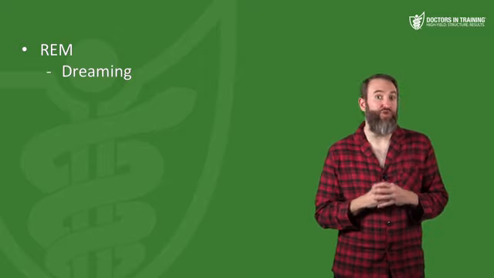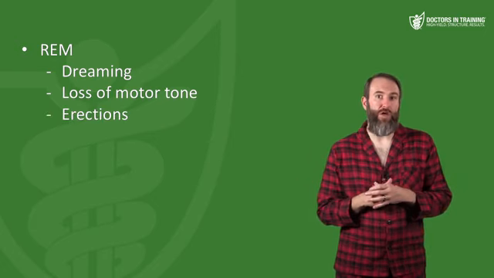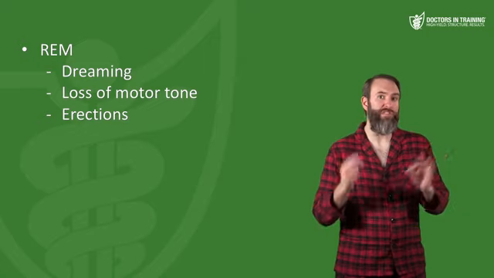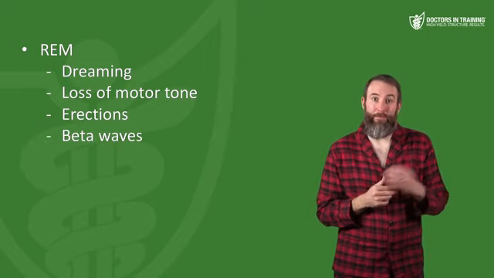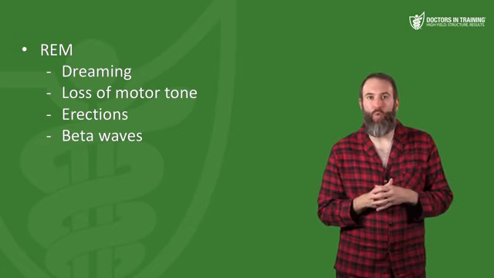So here we have dreaming. Patients will also lose motor tone, and males can also have erections as well. Now, sometimes this is called paradoxical sleep because the EEG shows beta waves. Where have we seen these beta waves before? Well, it was in the awake state.